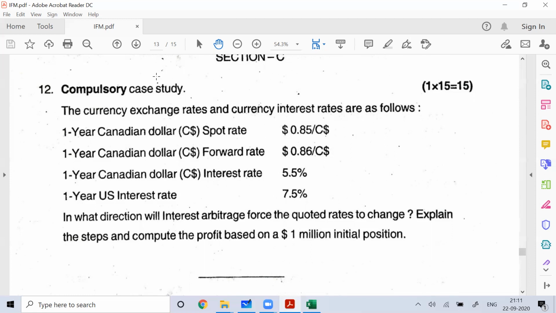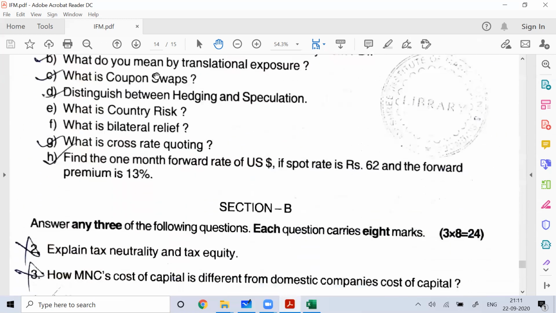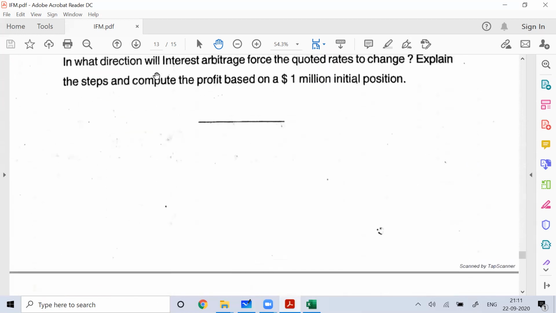So you need to see in which direction arbitration is possible. Borrow in Canadian dollar and invest in US dollar, or borrow in US dollar and invest in Canada. You can see where arbitration is possible by developing two scenarios. Here they are asking to do it on $1 million. So first start with borrow in US and invest in Canada. Definitely you get the arbitration gain in that scenario. If you don't get it, then you can start with Deutschmark.